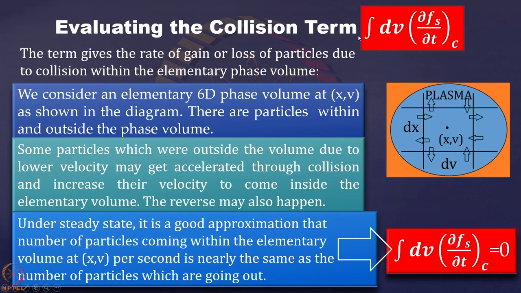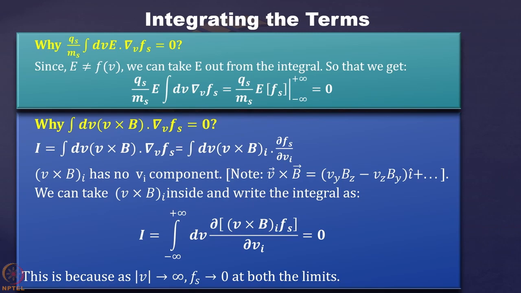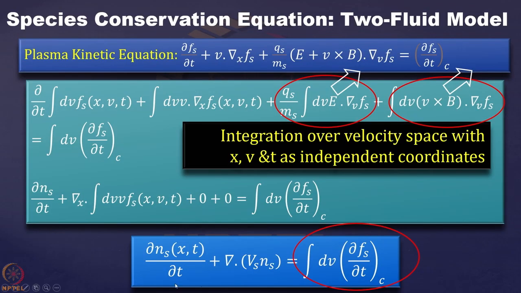So it is quite a good approximation under steady state to assume that this ∫dv ∂fs/∂t collision is equal to 0. If we take that, then what we are getting is ∂ns/∂t plus divergence of (vs ns) equal to 0. This is true for every species, for the electron species as well as for the ion species.